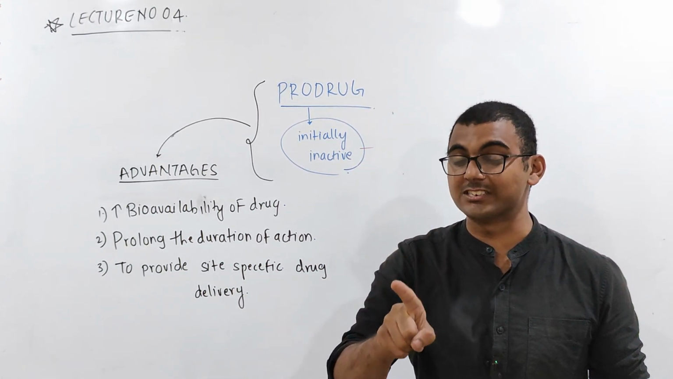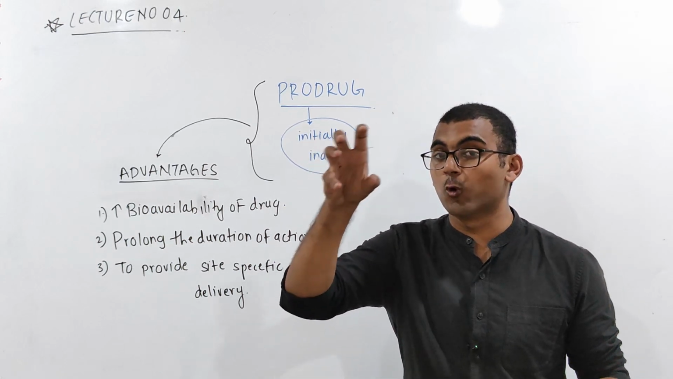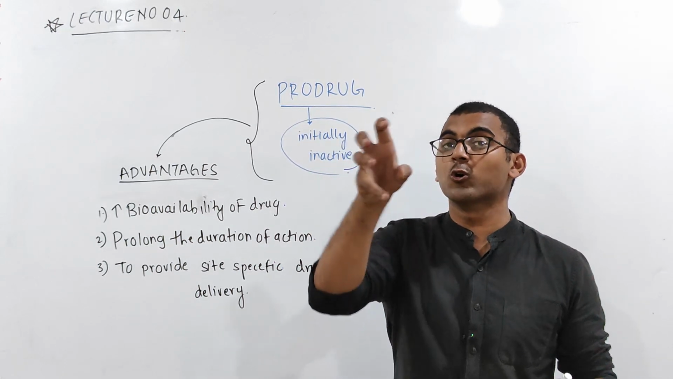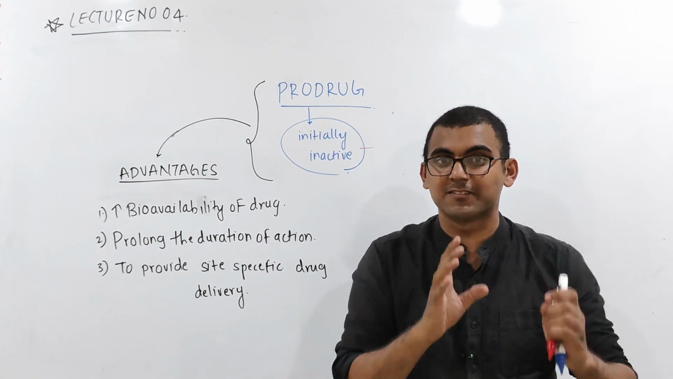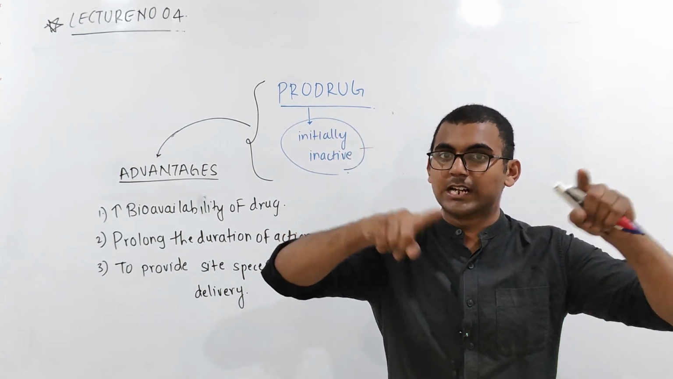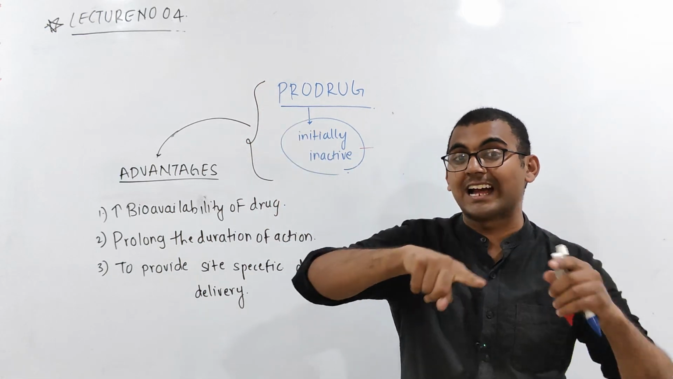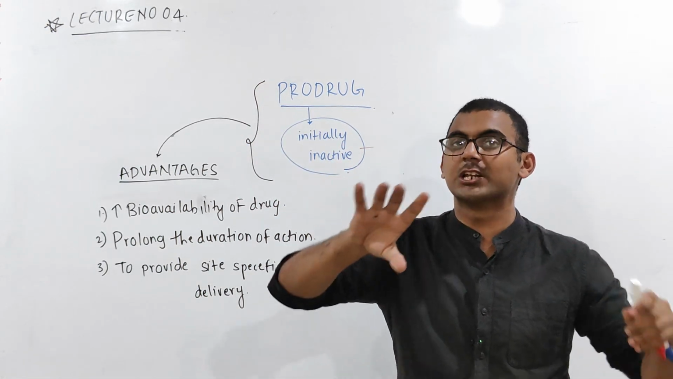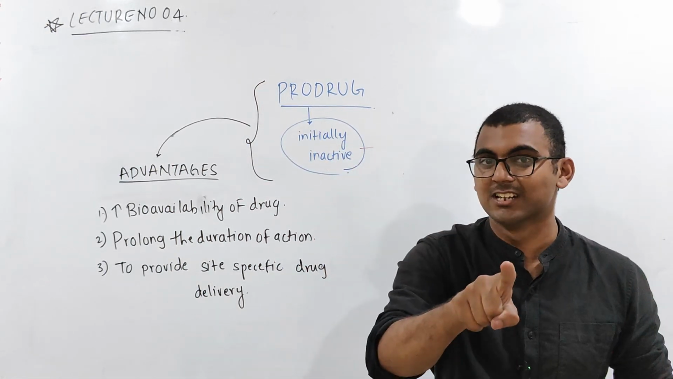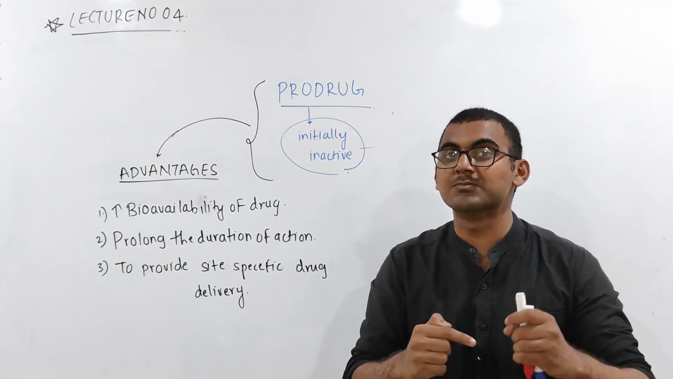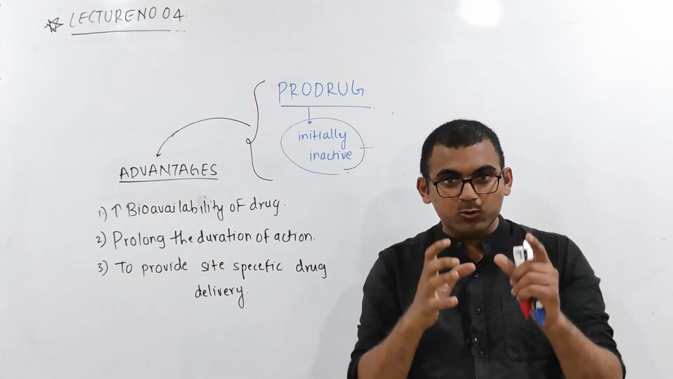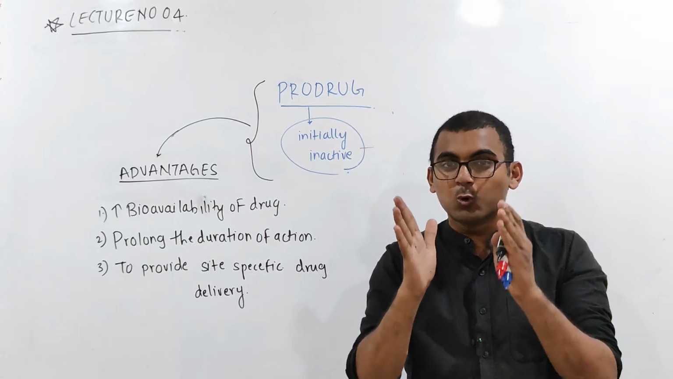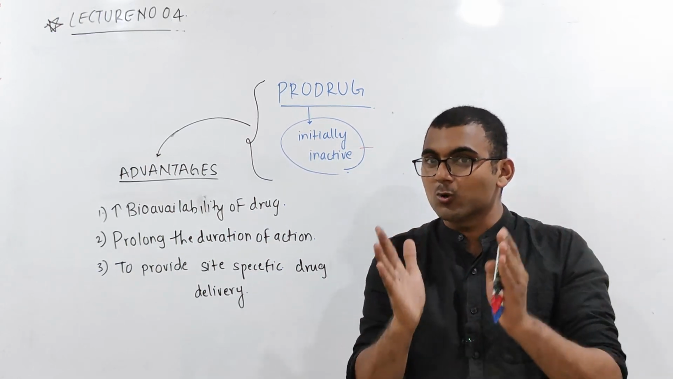So the whole prodrug will go through metabolism. Comparatively, distribution will happen and it will go to the site of action, but the onset of action or the duration of action is comparatively less. But as metabolism is a slow process, this prodrug will get slowly metabolized.